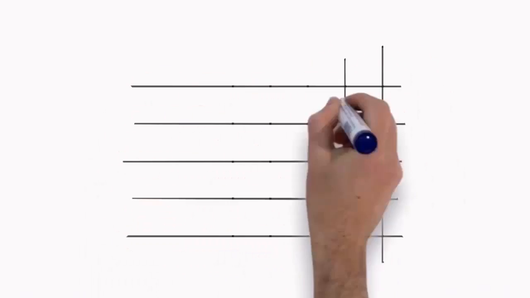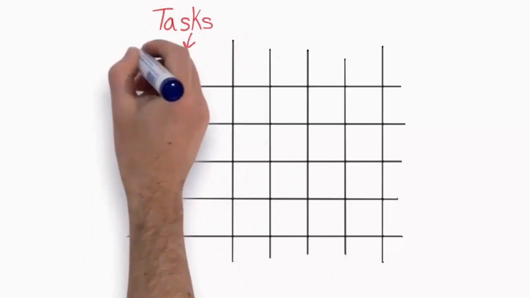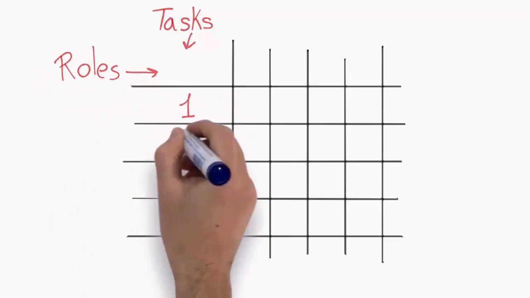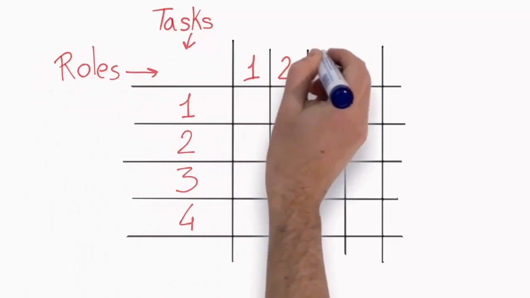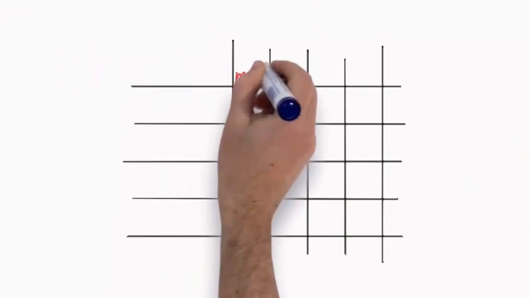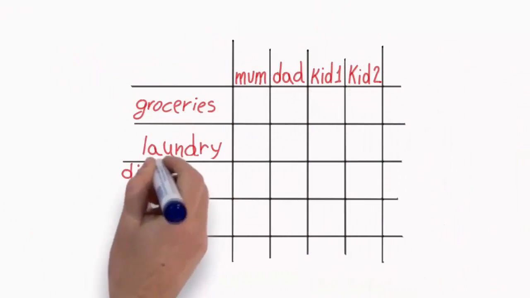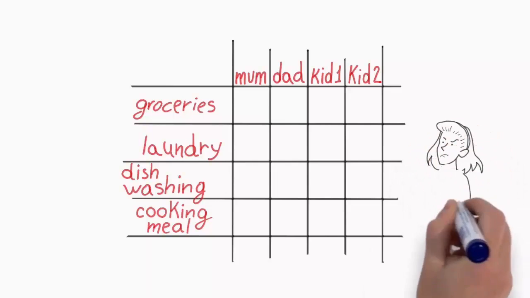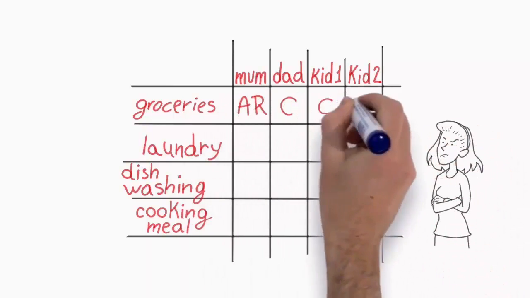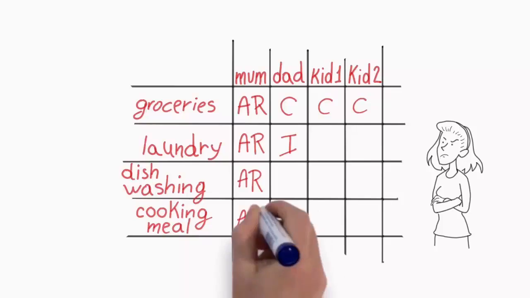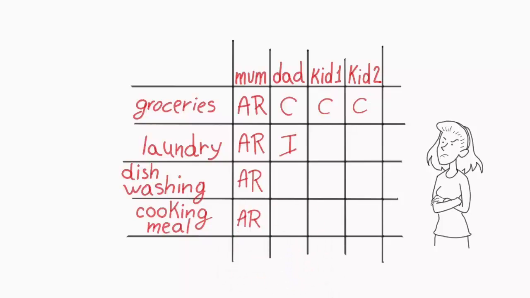So it's time to have fun. The idea behind RACI is to create a RACI matrix or chart. This is where you map your tasks or activities against the roles. The activities go down the left side of the chart, and the roles are across the top of the chart. To make it more interesting, we will fill it in relative to the current situation and then change it to the ideal situation. Then you fill in your various A's and R's in all the cells so you know exactly who is accountable, who's responsible, you know exactly who will be consulted, and who needs to be informed for the various activities. Making sense now?